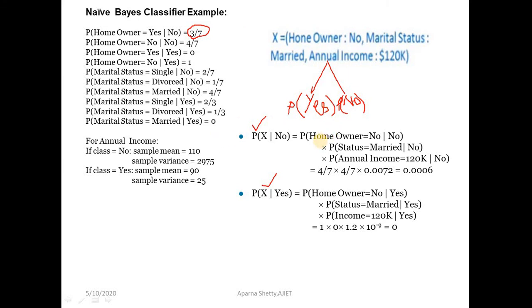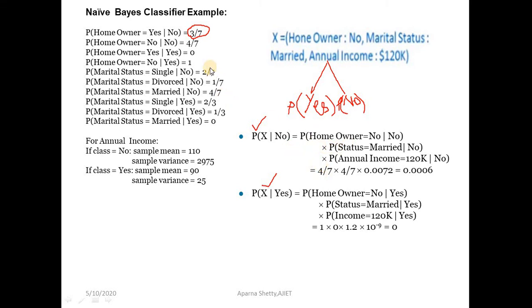So P of X given no is P of homeowner is equal to no given no, into P of status is equal to married given no, into P of annual income is equal to 120k given no. In the previous formula, as we saw, if the attributes are independent of one another, then we can directly multiply their probabilities. So this is how we can calculate the probability of P of X given no.